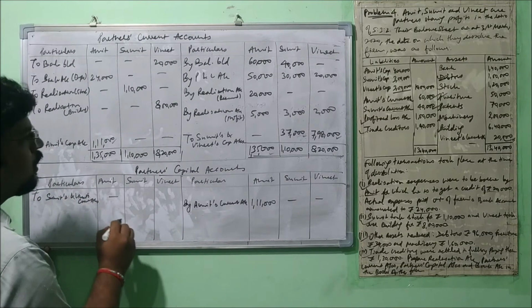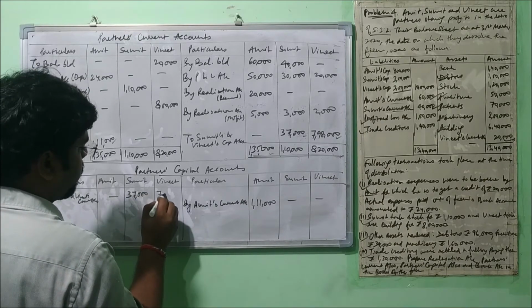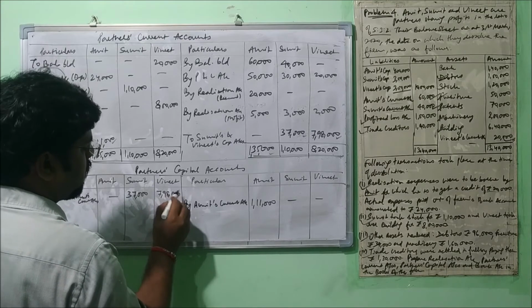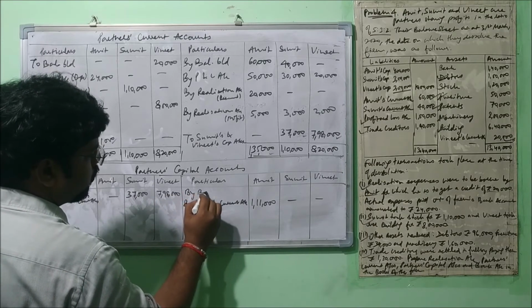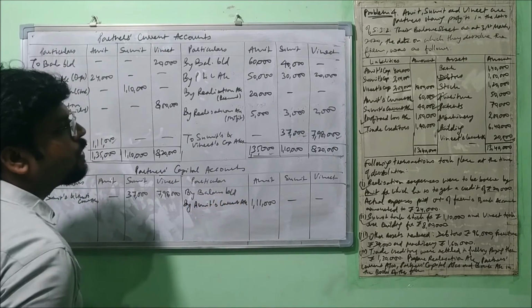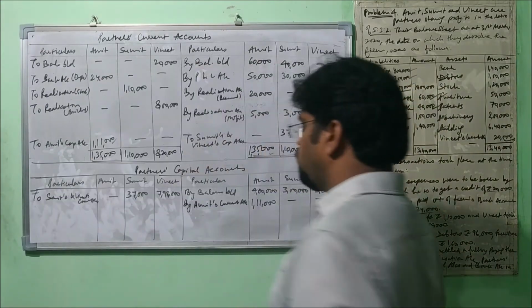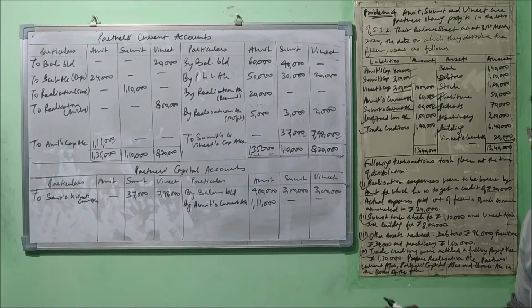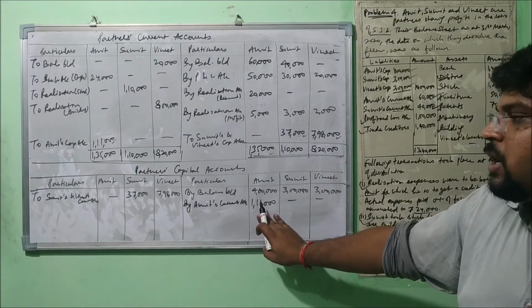The balances are 37,000 and 7,98,000. I left this space empty because first we need to put the opening balance of the capital as balance b/d in all three cases: 4 lakh, 3 lakh, 3 lakh. Understood the point? All the adjustments have been made. These are the opening balances, and thereafter current balances have been transferred.